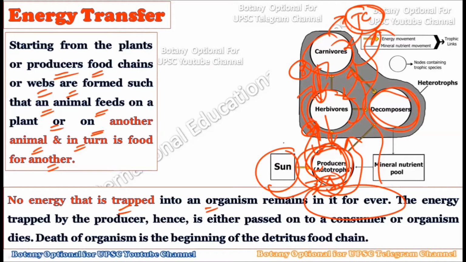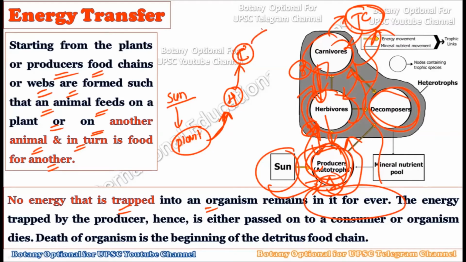For example, the energy coming from the sun is trapped inside the body of a plant. But this plant is not immortal. This plant is going to die at some point, or it may get consumed by a herbivore. So some portion of the plant's energy may get transferred into the herbivore, some of that energy will get transferred to the carnivore, and some portion will get transferred to the top carnivore.